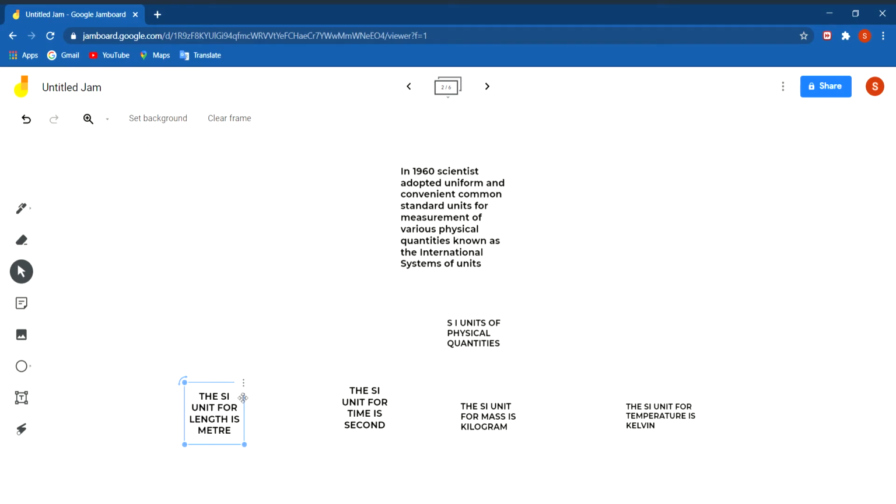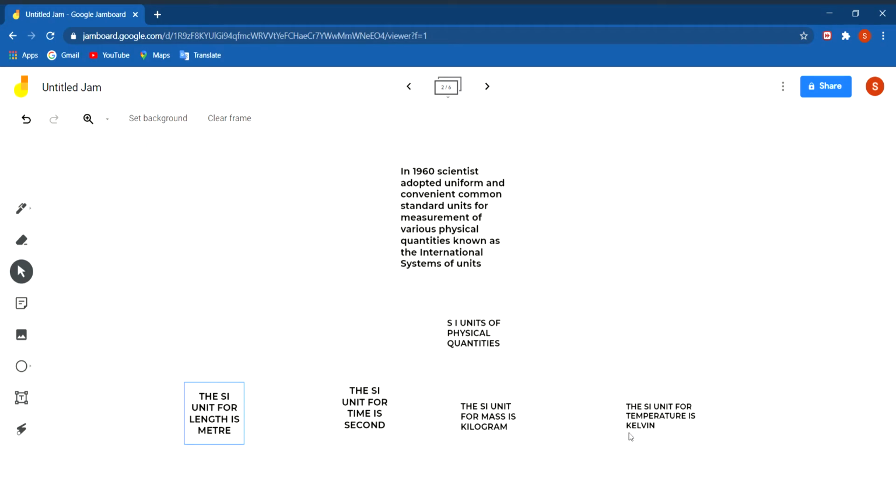There are many units of length, but the standard international unit of length is meter. The standard international unit for time is second, though we can express time in hours and minutes, but the standard international unit for time is second. The SI unit for mass is kilogram, and the SI unit for temperature is Kelvin.